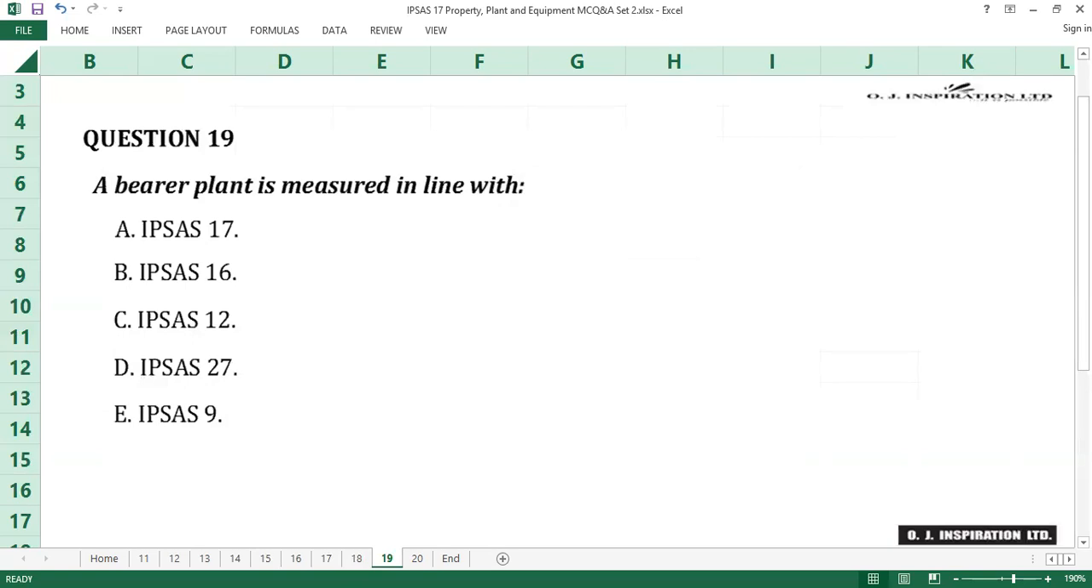Question number 19. The answer to question number 19 is A, IPSAS 17. A bearer plant is measured and generally reported in line with IPSAS 17 property, plant, and equipment. While a bearer plant is a biological asset, it is reported in line with IPSAS 17 as it is an item of property, plant, and equipment for agricultural activity. However, the produce of the bearer plant is reported in line with IPSAS 27 agriculture. A is the answer to question number 19.